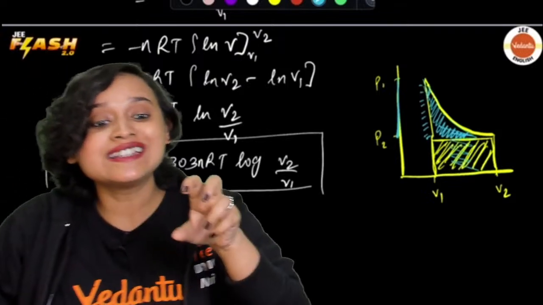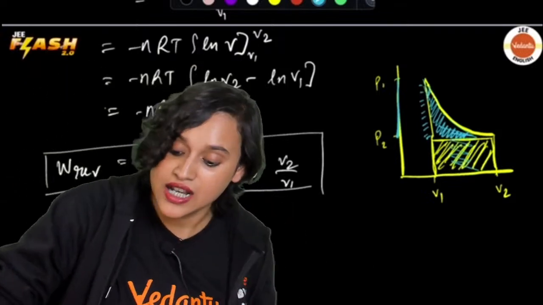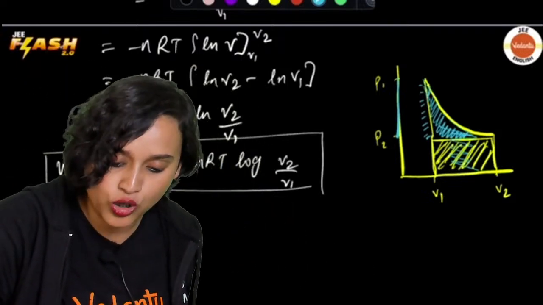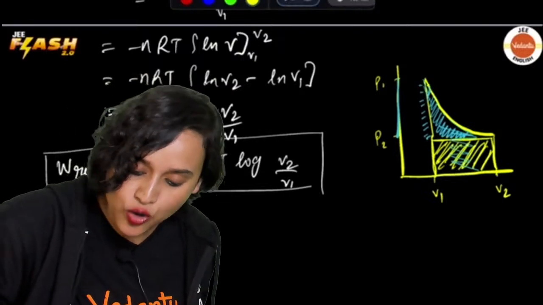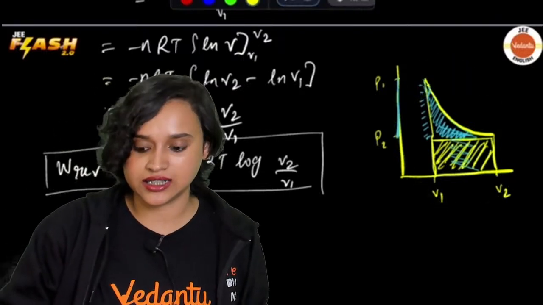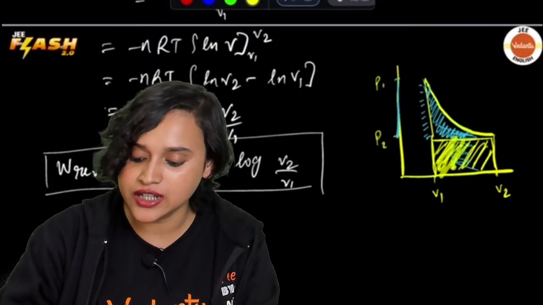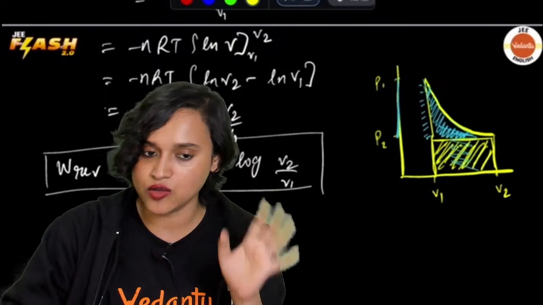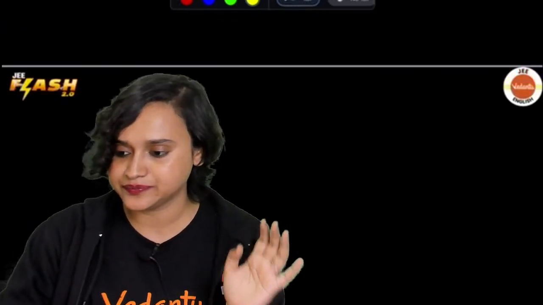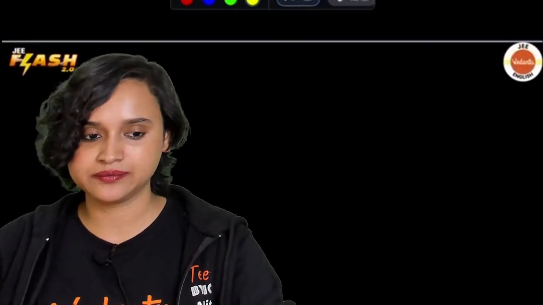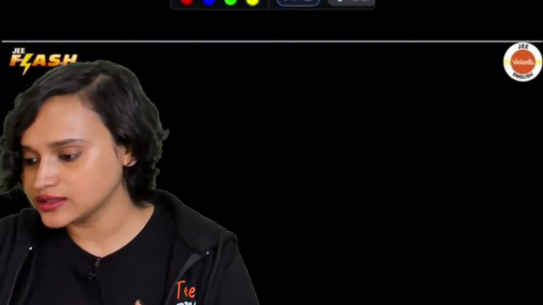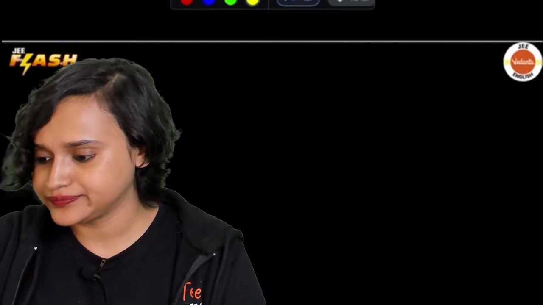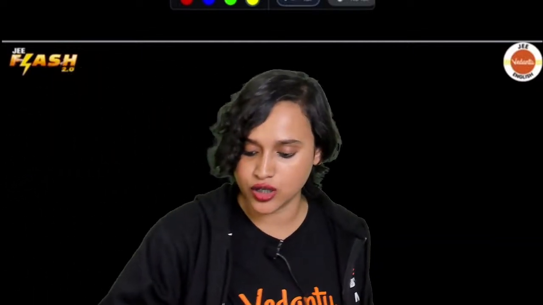Yes. So when it is a reversible process, this whole thing is going to be your area under the curve. But when it is irreversible, it's only this part that is your area under the curve. Now do you understand? Could you grasp it? Yes? Thank you so much. All right.